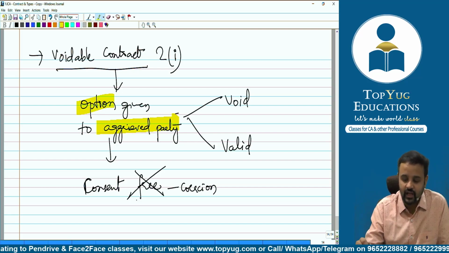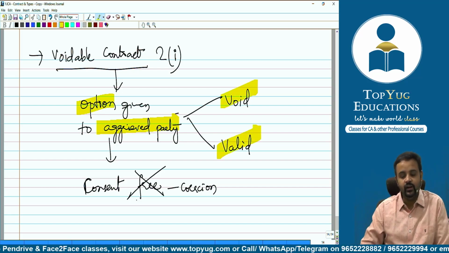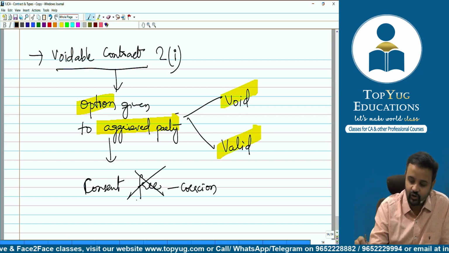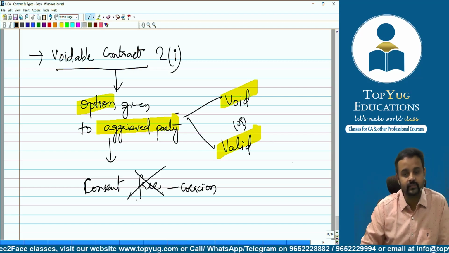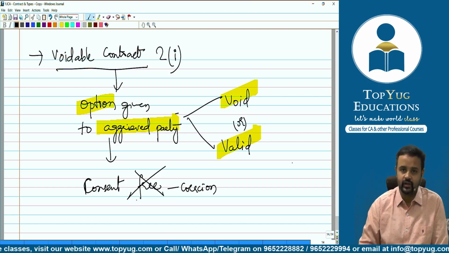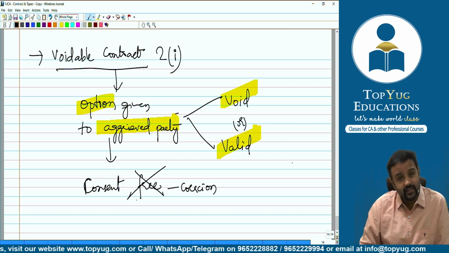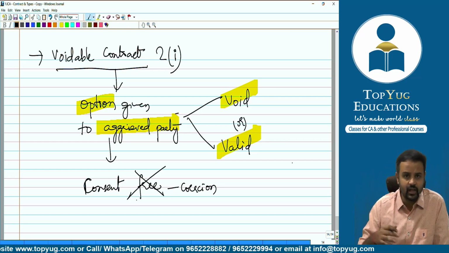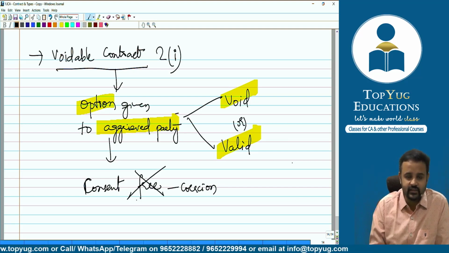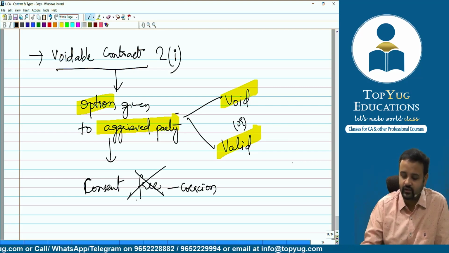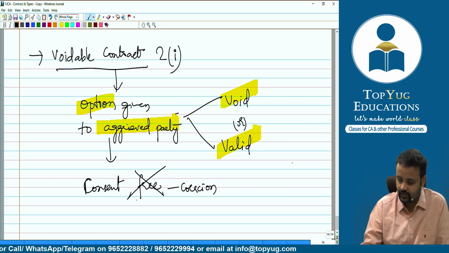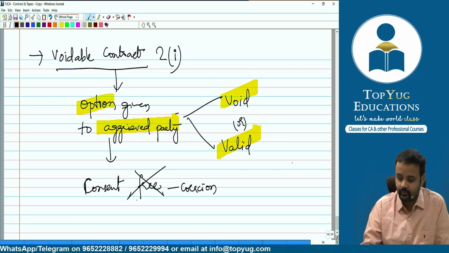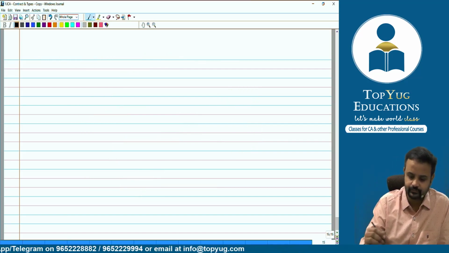And the aggrieved party will have the choice to make it void or valid. It's the wish of the aggrieved party to decide that. Correct? So this is a voidable contract. There can be some other scenarios also where the contract can become voidable. We'll come across them later, since we've just started this, more examples or scenarios of this sort.